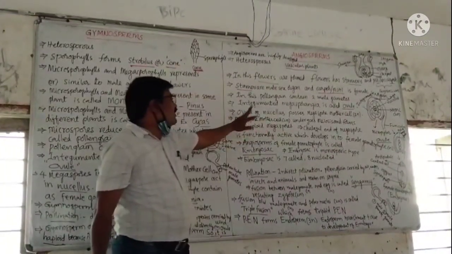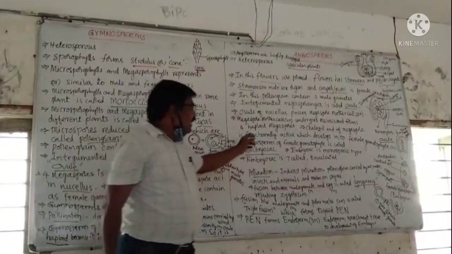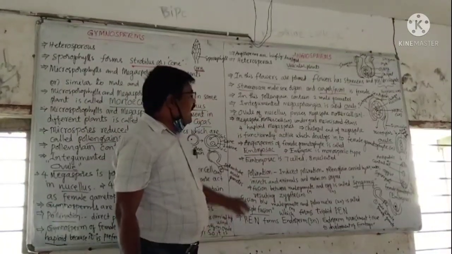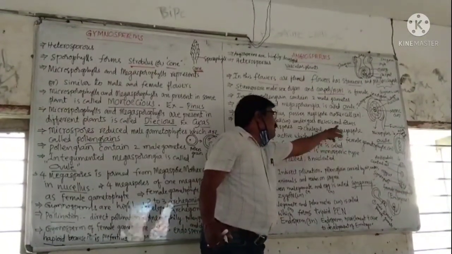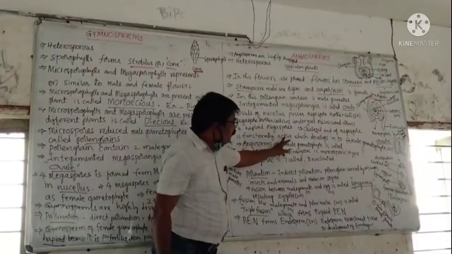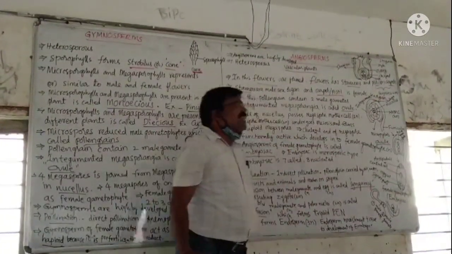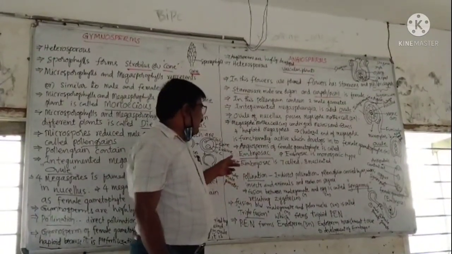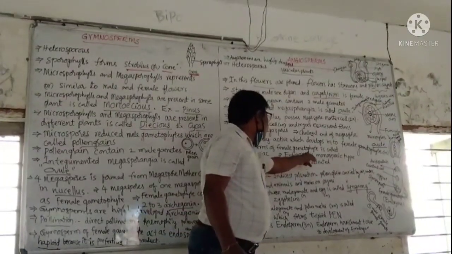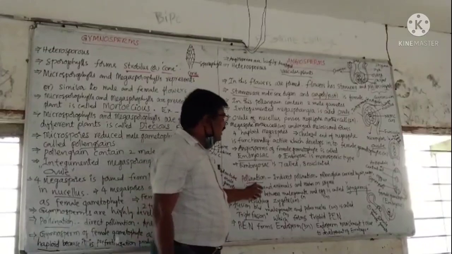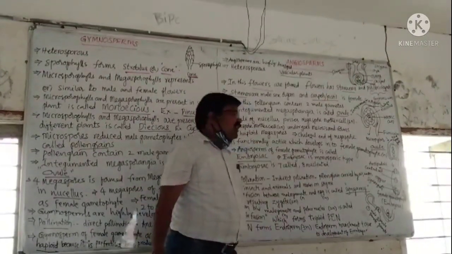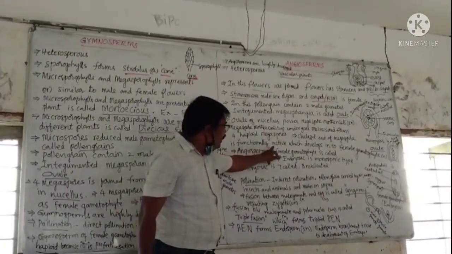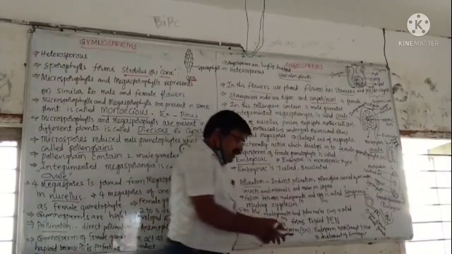The nucellus of the ovule possesses a megaspore mother cell, which undergoes meiotic divisions and forms four haploid megaspores. The chalazal megaspore is functionally active and develops into the female gametophyte. This female gametophyte is called the embryo sac. This embryo sac is monosporic type because it is developed from a single functional megaspore.